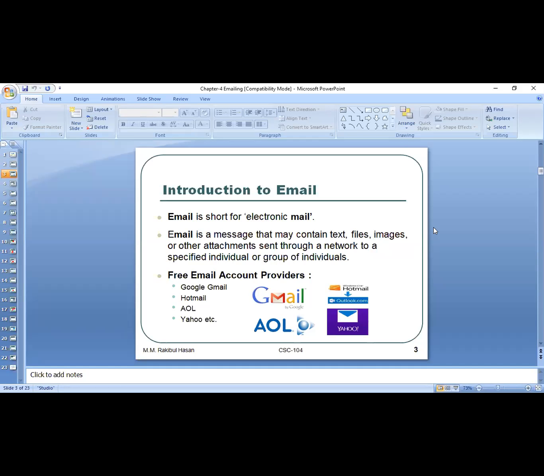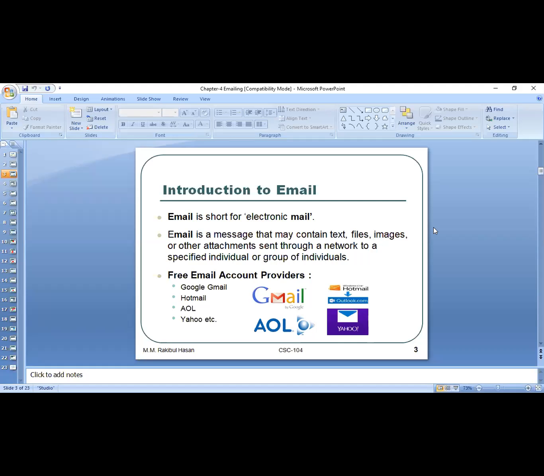Electronic mail, right? E means electronic, mail means mail. So email is a message that may contain text, files, images, or other attachments sent through a network to a specified individual or group of individuals. In the email, we can attach any text file, any audio file, any video file, or any other file.